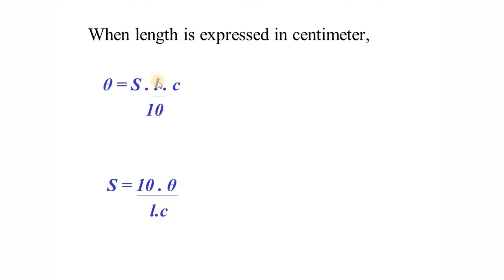Always we use as a standard a 10 centimeter length column. And if you are trying to express the length in centimeter, I'll have to write 1 by 10, right? Decimeter, we have to convert decimeter into centimeter. So I have theta is equal to SLC by 10 in terms of centimeter. From that I can find out specific rotation, and specific rotation becomes equal to the angle through which the plane of vibration is rotated when light is allowed to pass through a 10 centimeter long column of optically active solution having concentration 1 gram per cc.